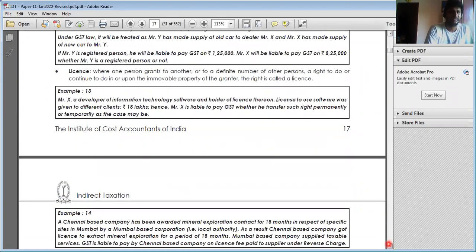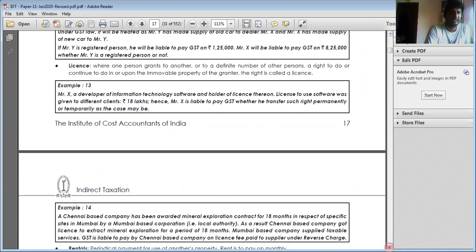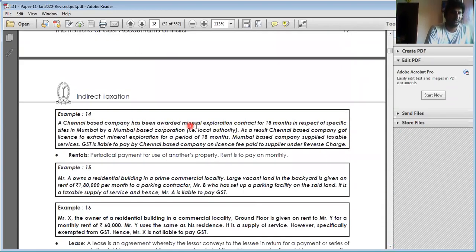Okay, right. Next, license. License is also one type of supply. If I'm just giving the right to use, that is also regarded as supply. Next, a Chennai-based company has been awarded a mineral exploration contract for 18 months in respect of specific sites in Mumbai by a Mumbai-based corporation. As a result, the Chennai-based company got a license to extract minerals for a period of 18 months. The Mumbai-based company supplies taxable services. Here it is supply of services, and it is subject to RCM. When we talk about RCM, we'll see that later. There is also an exemption from RCM that we'll see there.